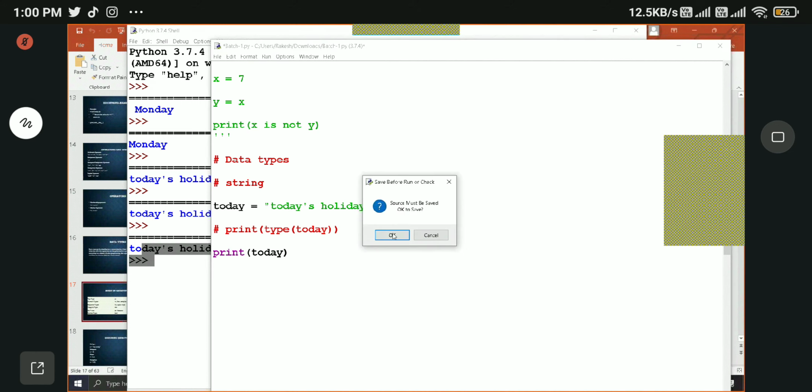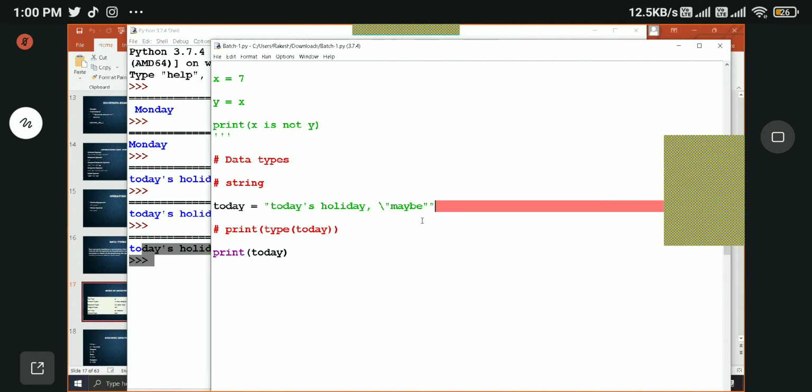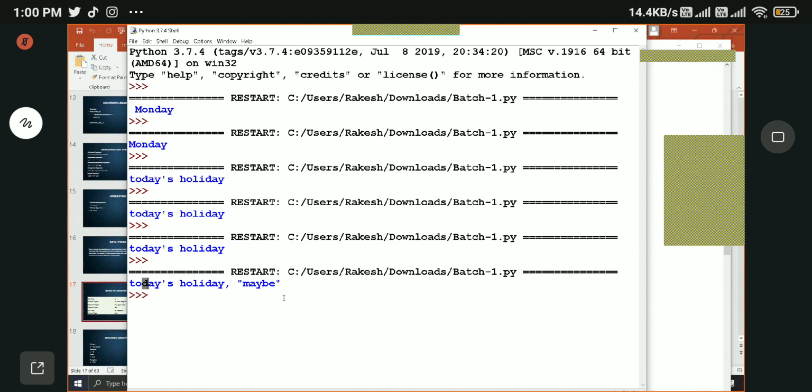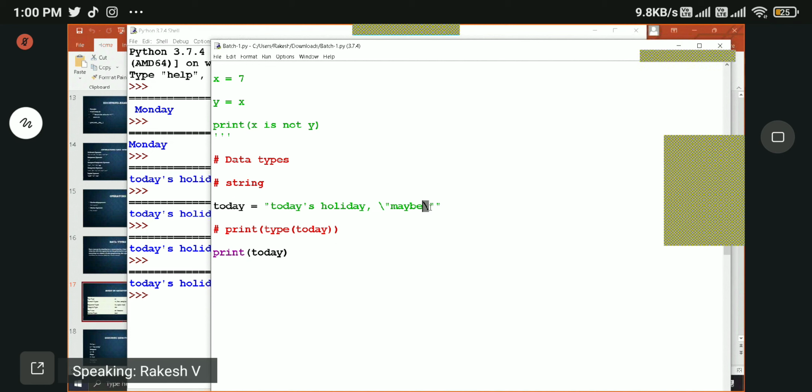Let's run this. See, we got the output. I had to use two escape characters. Is the concept clear?